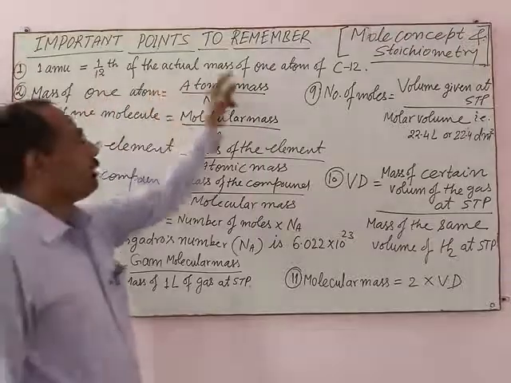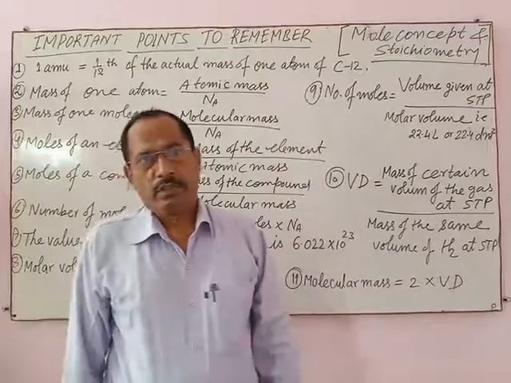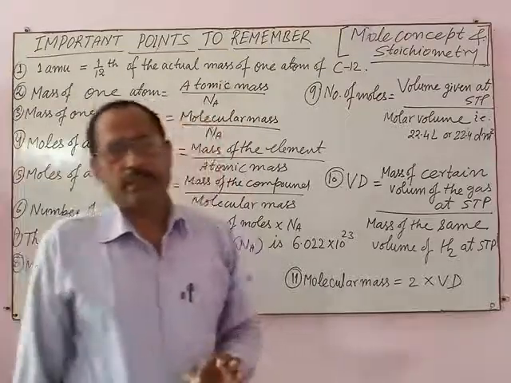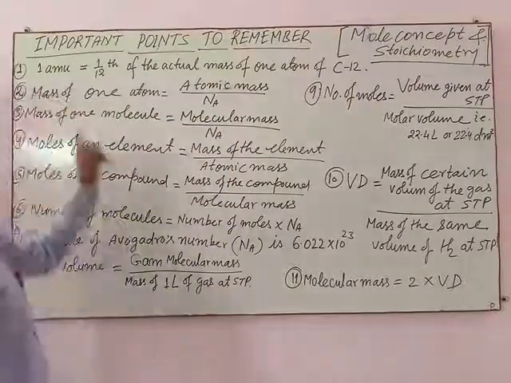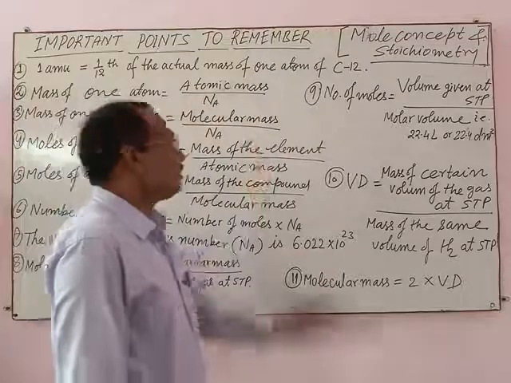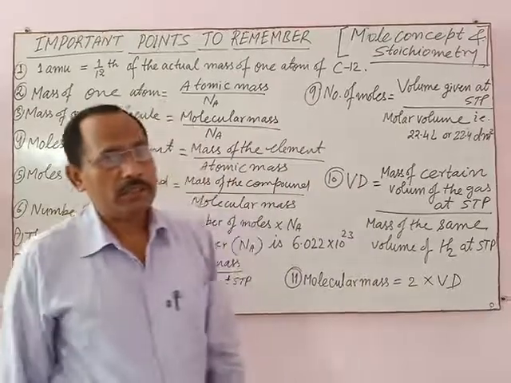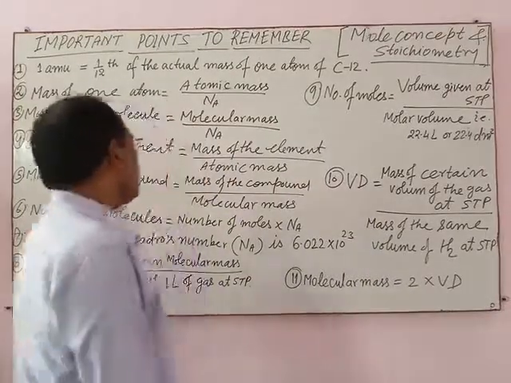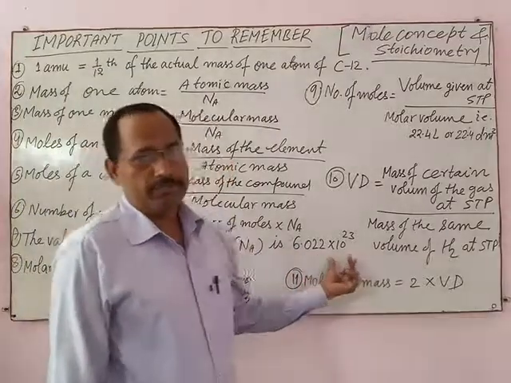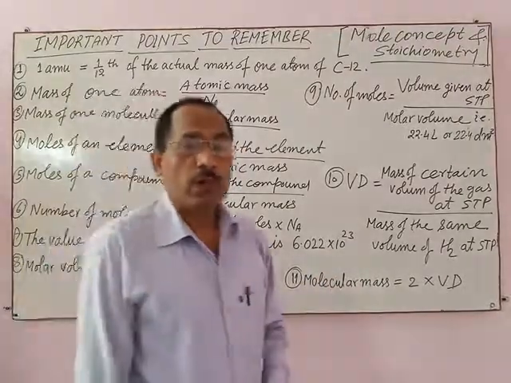AMU is used to express atomic mass or molecular mass of chemical substance, and it is defined as 1/12 of the actual mass of one atom of C12 isotope, and the actual mass of one atom of any substance can be calculated with the help of this formula. Mass of one atom equal to atomic mass divided by Avogadro number. Here Na represents Avogadro number and its value is equal to 6.022 into 10 power 23. This is the value of Avogadro number. It is also known as Avogadro's constant.